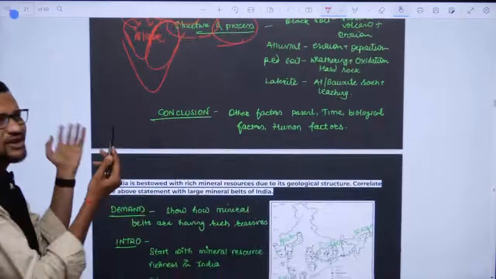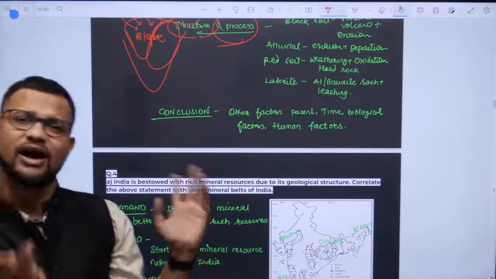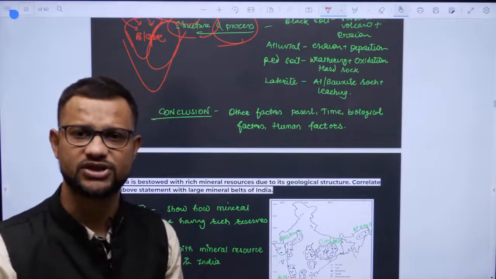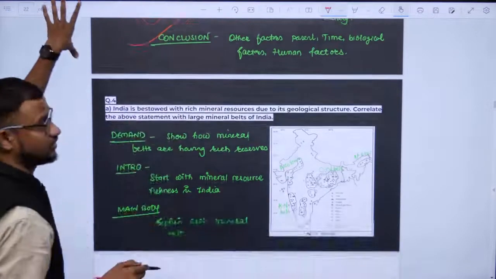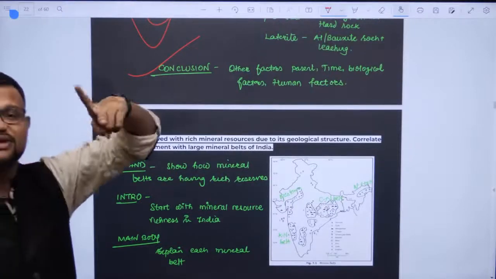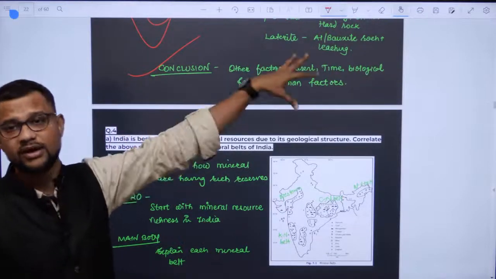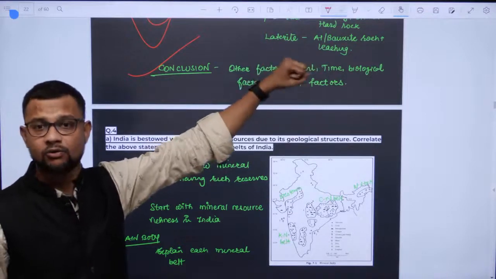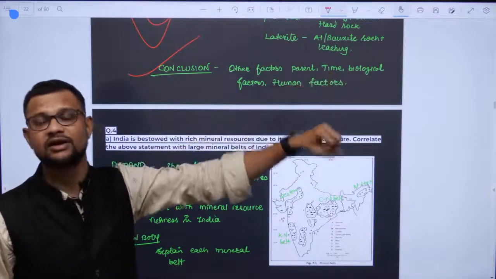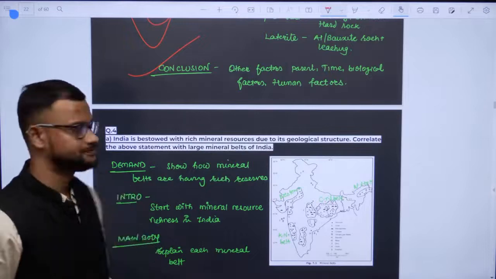Here a case study makes no sense. Not a case study; every explanation itself is your case study. So this is the case. And then the conclusion: what are the other factors? It is not the case that only process and structure are the factors, but along with them, time, parent rock material and human activities are critical in defining the nature of soil.